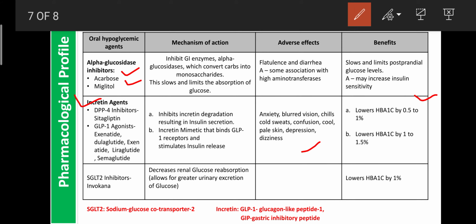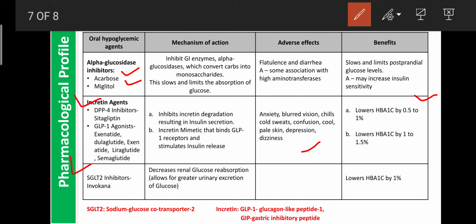The last category is new drugs, known as the sodium glucose co-transporter 2 inhibitors. An example is Invokana. They decrease renal glucose reabsorption by blocking the SGLT2 channel. These drugs also lower the HbA1c level by 1%. They are mainly beneficial to control uncontrolled sugar level in diabetes mellitus.